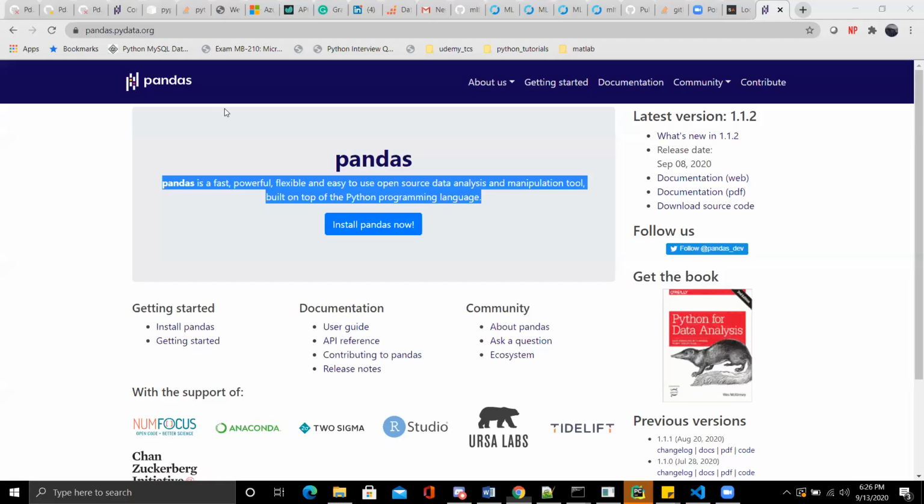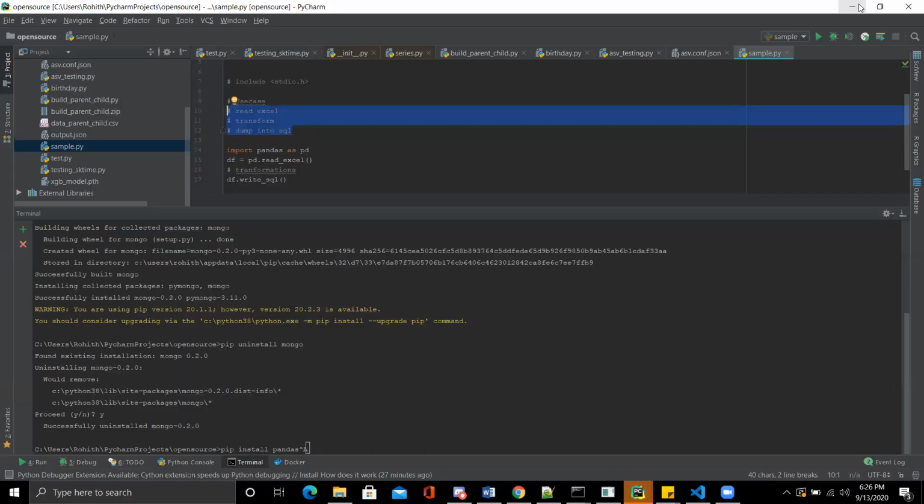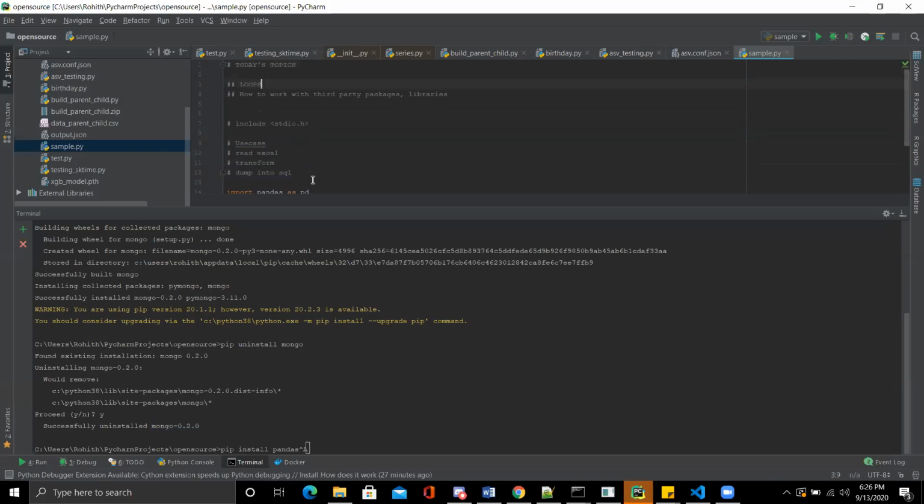So this is all about third-party libraries and how you use them. And even Python has built-in libraries as well. There are many built-in libraries in Python. When you install Python, you have something called collections, from which you import OrderedDict. OrderedDict is nothing but an abstraction over the dictionary, which is supported by Python again. So these are again built-in libraries.